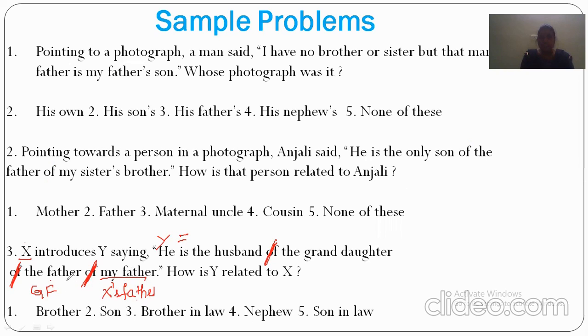So X's grandfather is there and his granddaughter either might be the sister or herself.